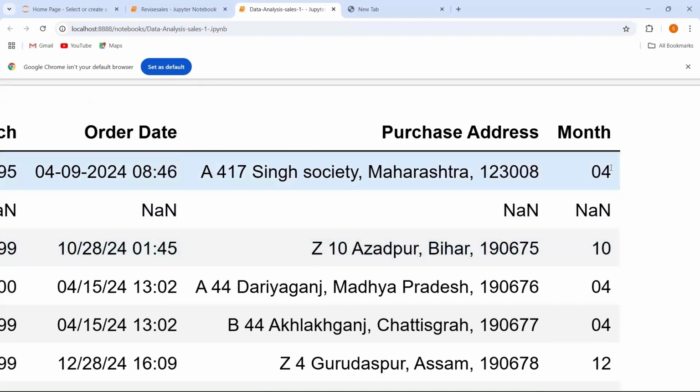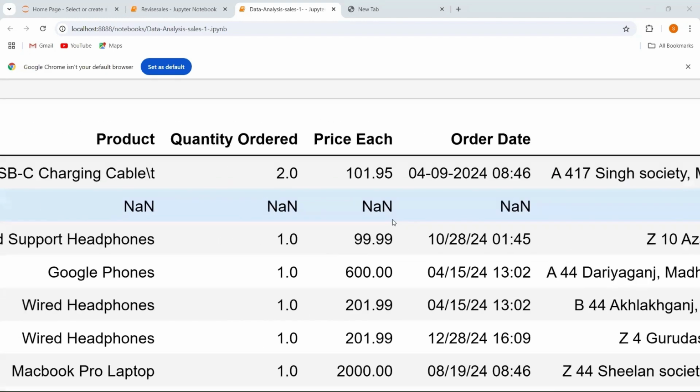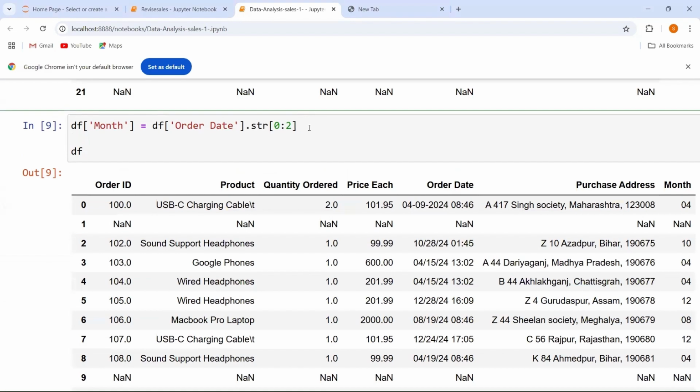Now here you can see all the values in the month column are in the form of strings. But I want my values to be in the form of integers. So I want integer values in the month. To get all the month values as integer values, we are going to change the string values to the integer value. How am I going to change this value? What method are you going to use? You are going to use the astype method over here.